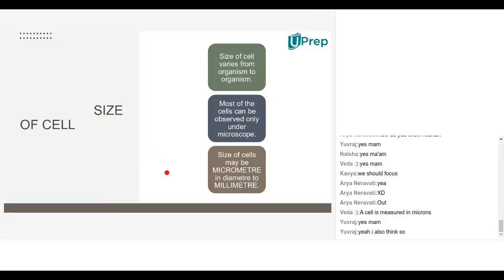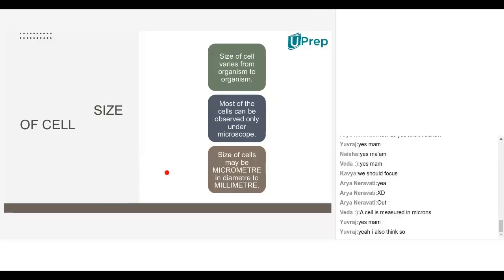See, if you understand the definition properly, you can answer this question very easily. What we said in the definition, cell is the structural and functional unit of life. So whatever the organism you take, even a blue whale, which is the largest mammal on the planet Earth, or a small bacteria, as one of the students said, the cell will be the same.